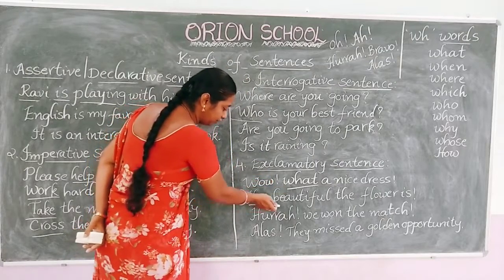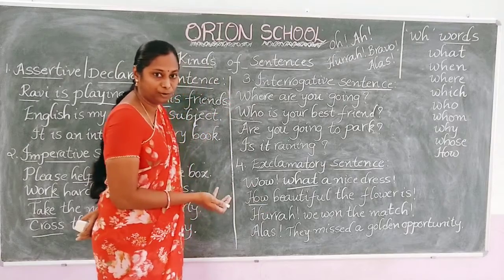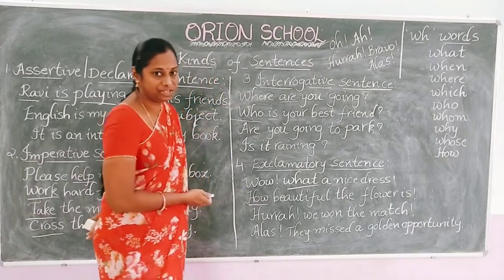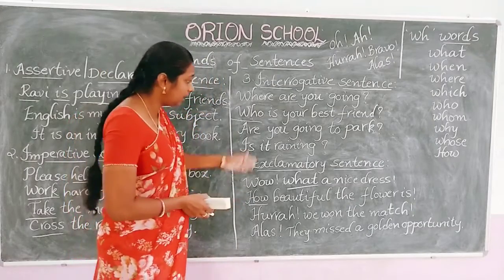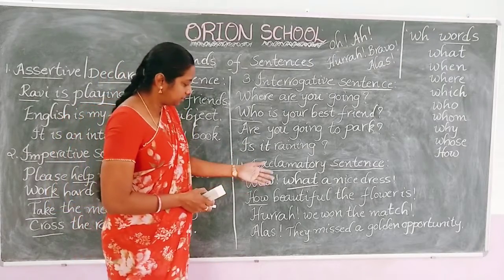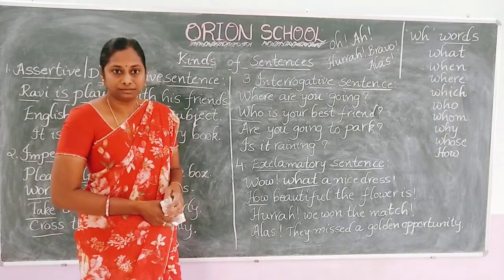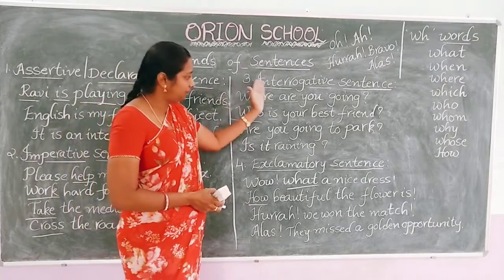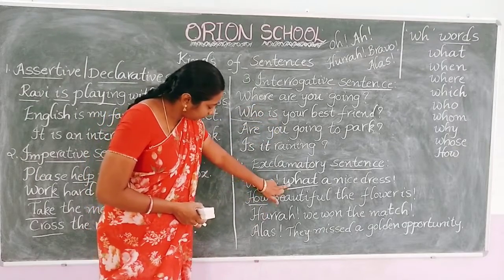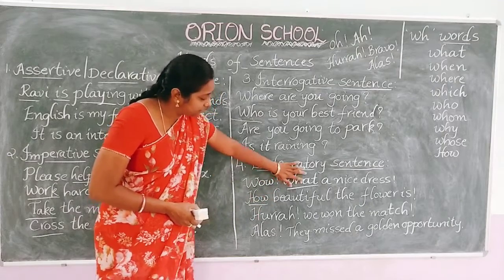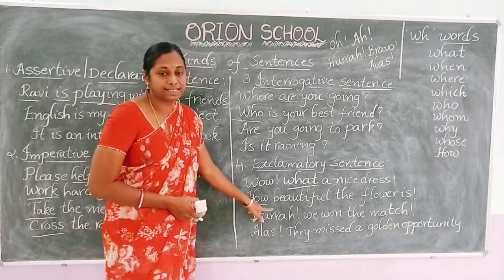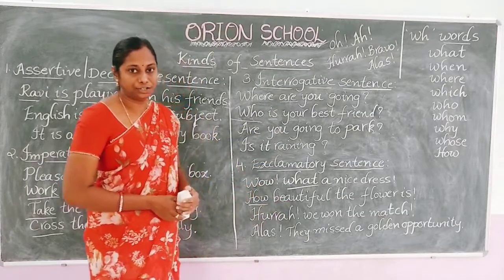Next one, how. Is there any helping verb? No. How beautiful. We have an adjective here. So this is an exclamatory sentence. Compare: How are you? How is your health? How do you go to school? What is your name? What are you doing? Whenever we make questions, we have to use helping verbs after the double H words. But in exclamatory sentences, we do not write helping verbs after the double H words. So these are called exclamatory sentences. Is it clear to you?